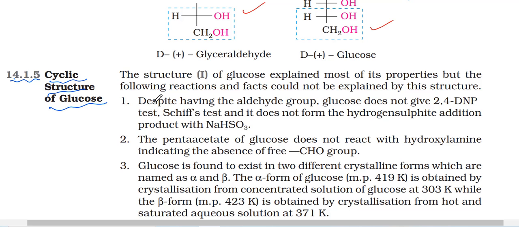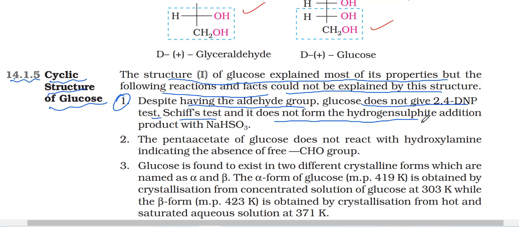Cyclic structure of glucose. Structure 1 of glucose explains most of its properties, but the following reactions and facts could not be explained by this structure. The first one is, despite having the aldehyde group, glucose does not give the 2,4-DNP test and Schiff's test. It does not form the hydrogen sulfite addition product with sodium bisulfite. If aldehyde is there, it should give Tollens, Schiff's and 2,4-DNP.